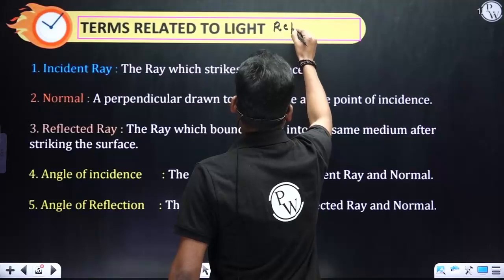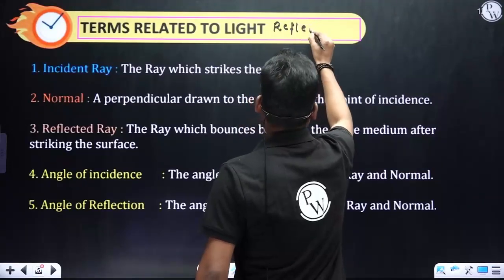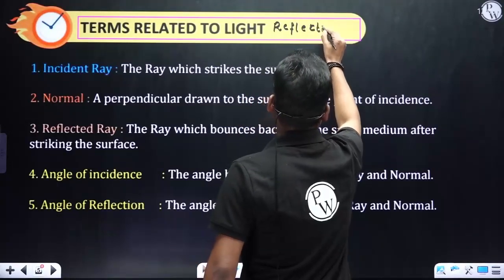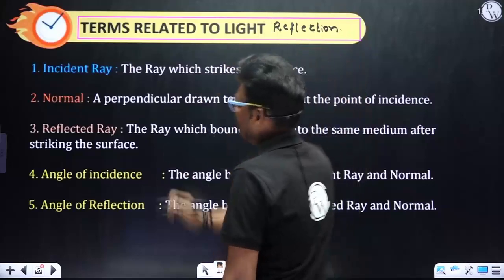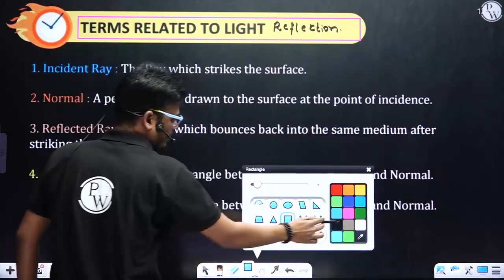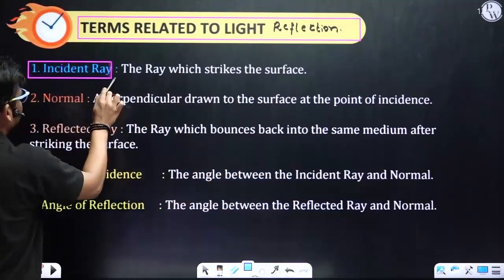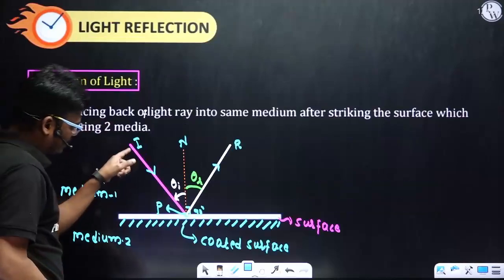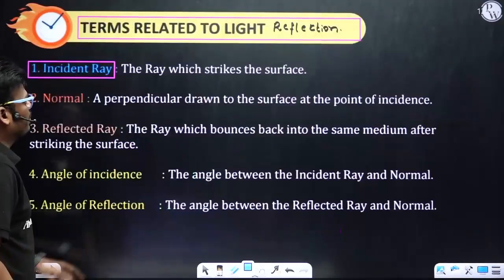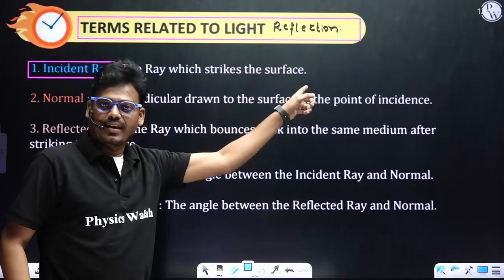Light reflection. Fine. The first term is the incident ray. Incident ray means this one, the pink color one. The ray which strikes the surface.